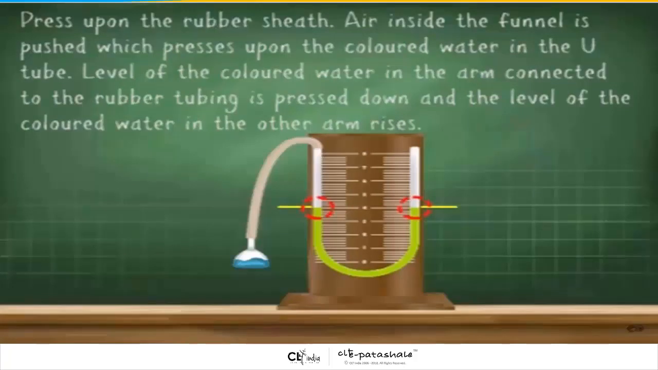Now, children, what you have to do is press upon the rubber sheet. Air inside the funnel is pushed, which presses upon the colored water in the U-tube. The level of the colored water in the arm connected to the rubber tubing is pressed down and the level of the colored water in the other arm rises.